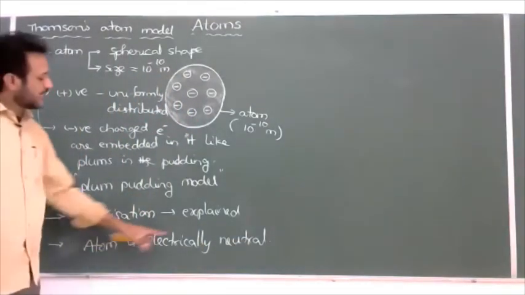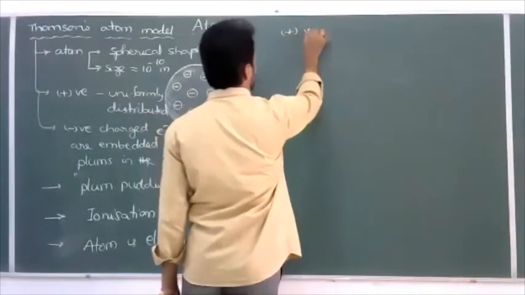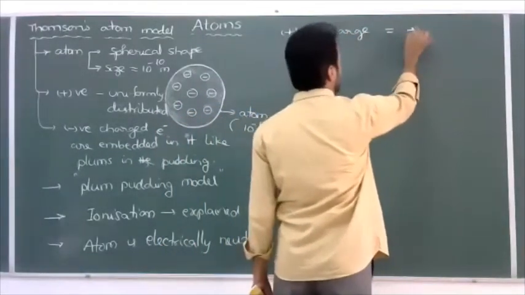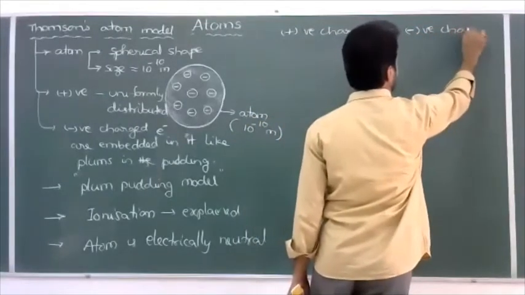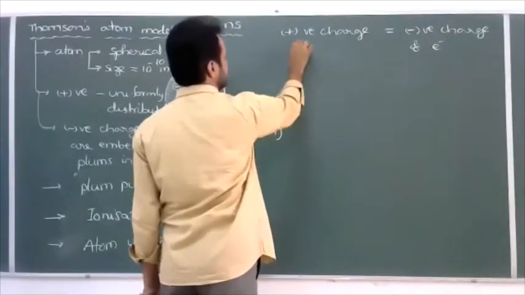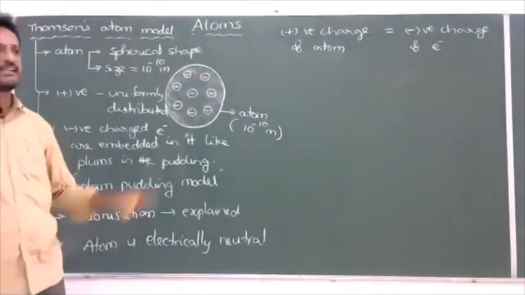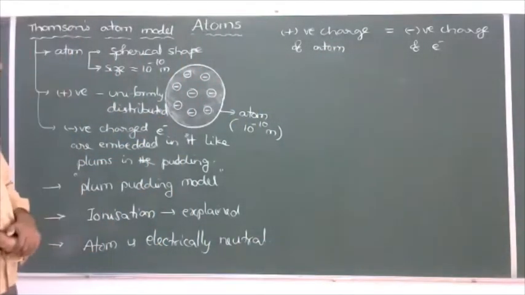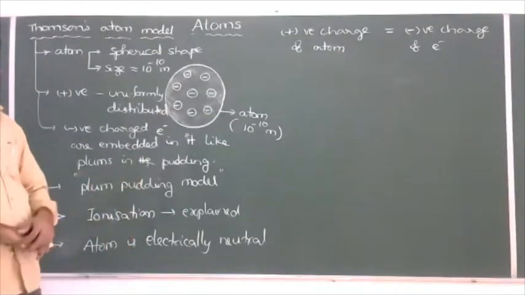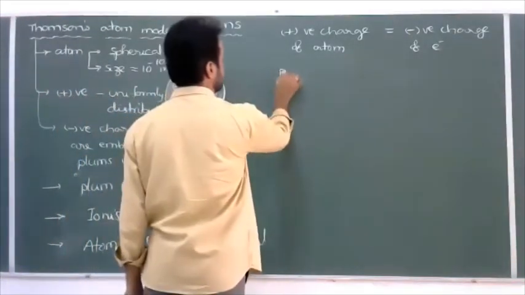So what is the meaning of atom is electrically neutral? The total positive charge of the atom is equal to the total negative charge of the electrons. Both are equal, that's why both are cancelled and the net charge is equal to 0. So the Thomson model has successfully explained the ionization concept and also the electrically neutral condition of the atom. These two concepts were explained. But Thomson also failed to explain some concepts.